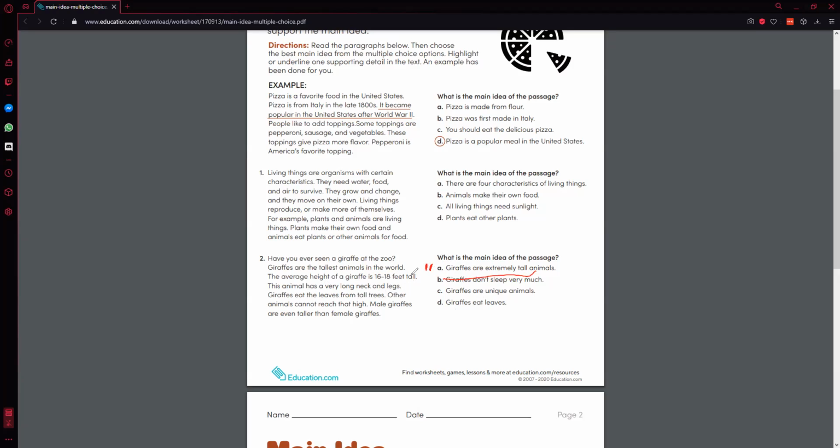This animal has long neck and legs. That's also tall. Other animals cannot reach that high. They are also proving it's tall. Giraffes eat leaves from tall trees. So all of these suggest that giraffes are extremely tall. Let's move on to the next question.